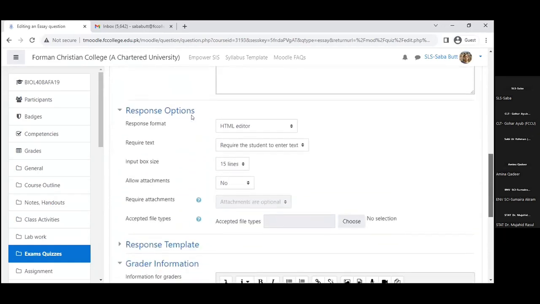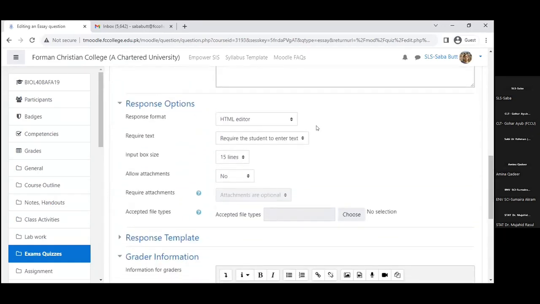Then how students will add their responses. Now there are mainly two ways of doing it, or maybe multiple ways. You can try multiple ways, or let them select one of the two. One is that they have an HTML editor and they simply select this, or an HTML editor with a file picker, so they can type something into a file and add it here, or simply plain text.